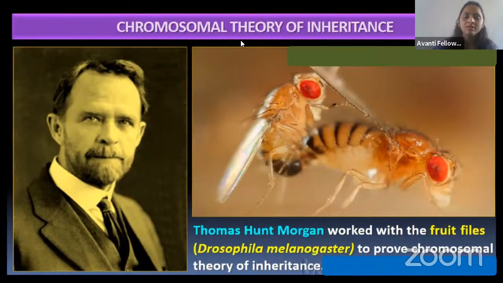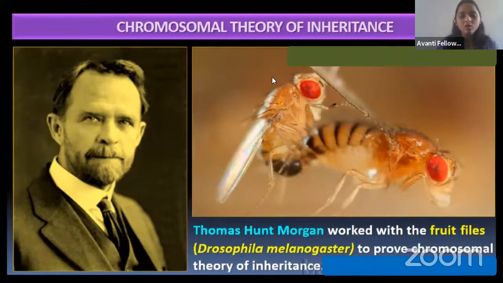Always remember, if they ask about the theoretical explanation, that is Sutton and Boveri. If they are asking about the experimentation, that is T.H. Morgan. Yes, T.H. Morgan did this experiment by taking Drosophila, which we call the queen of genetics, or the symbol of genetics. Yes, fruit fly.